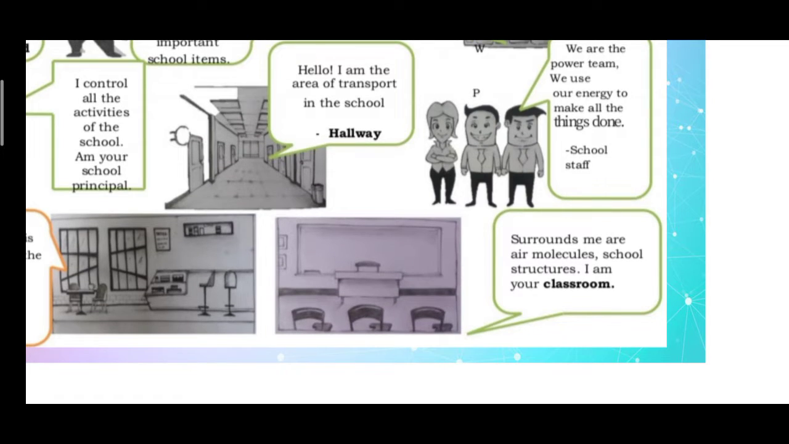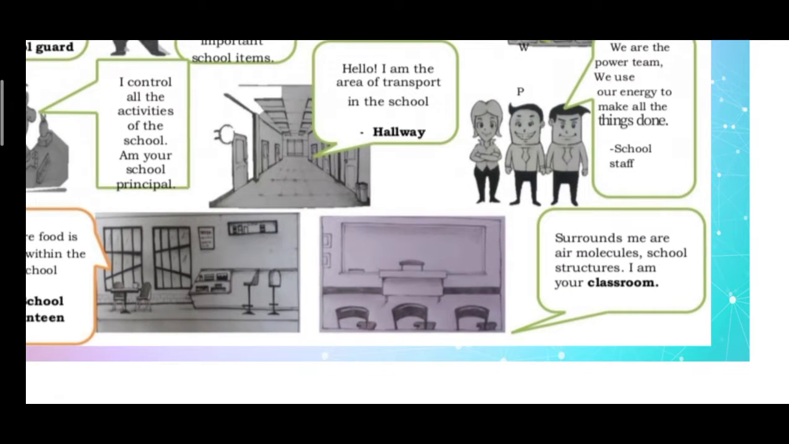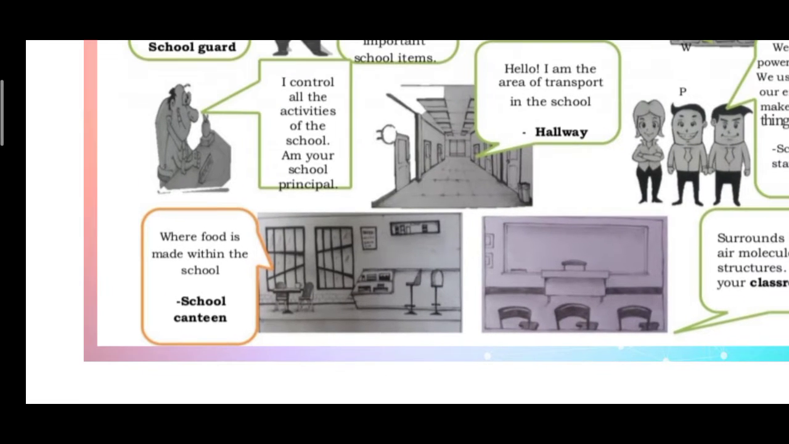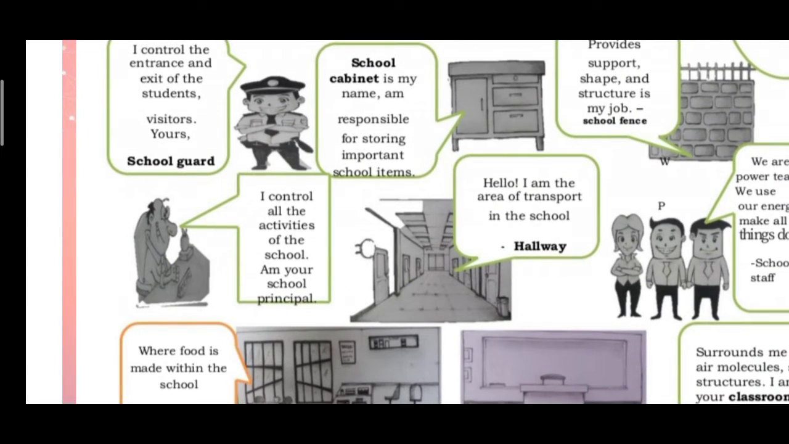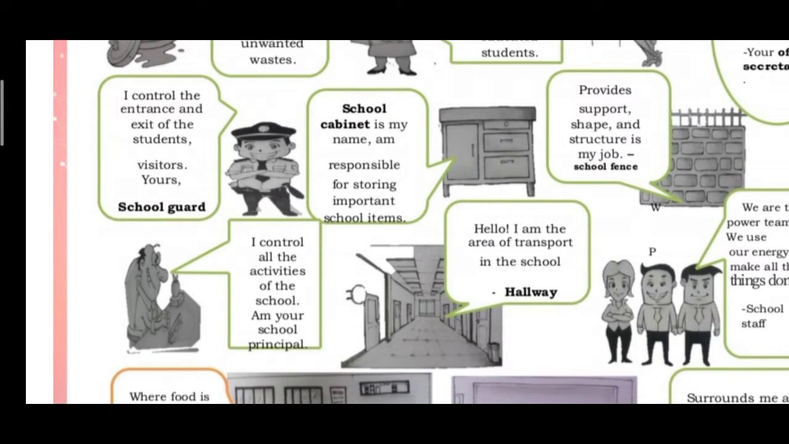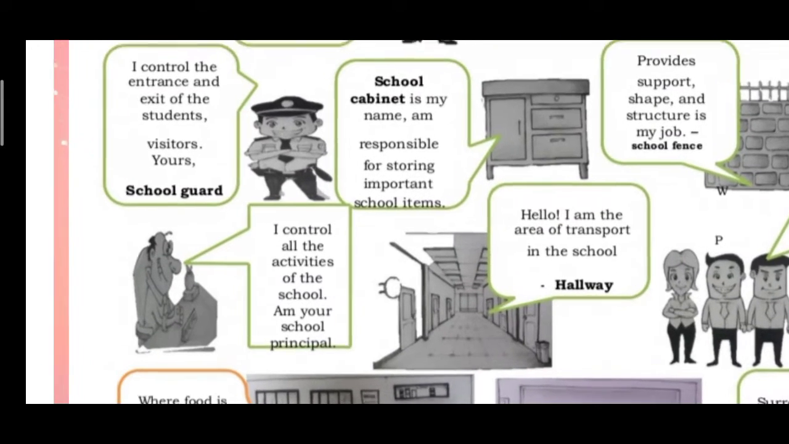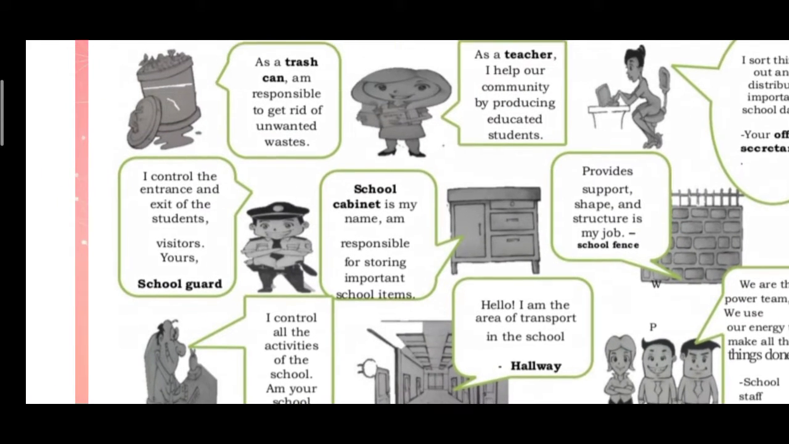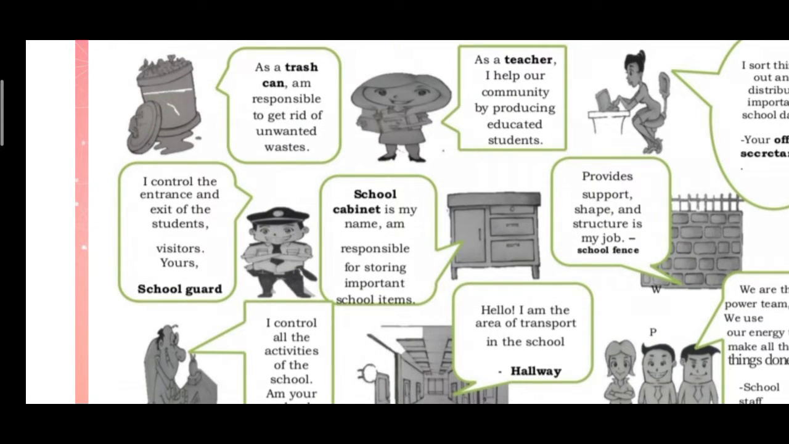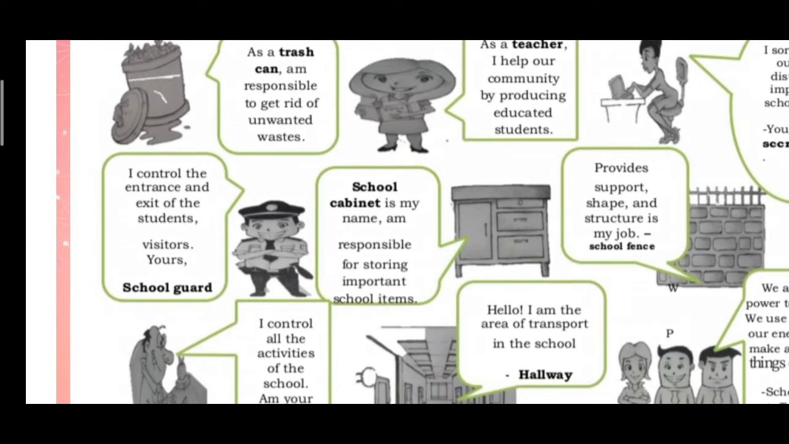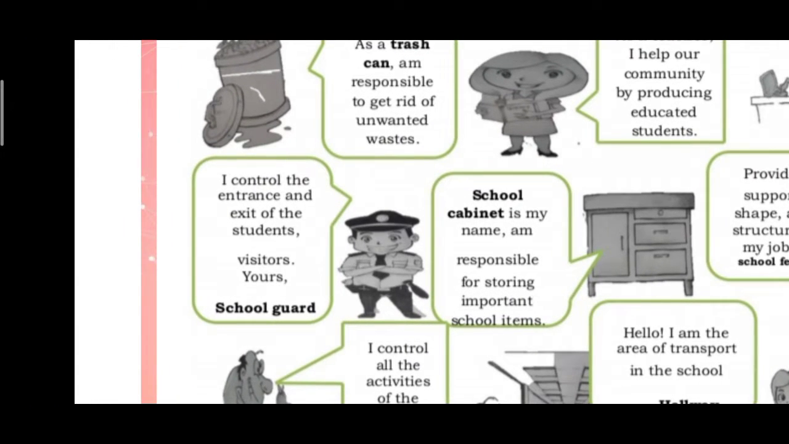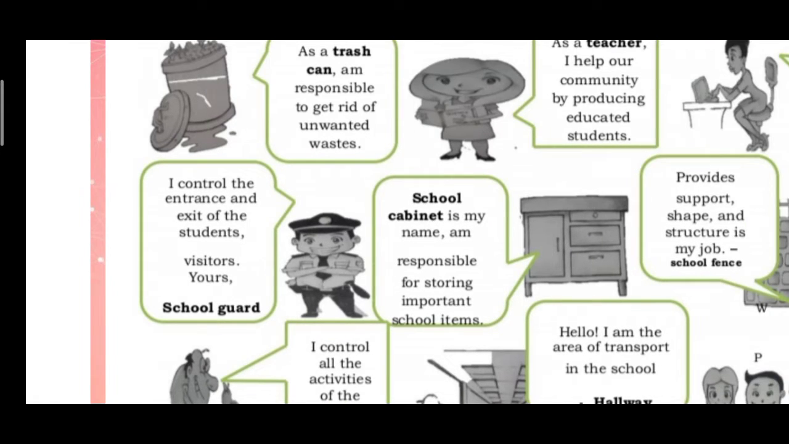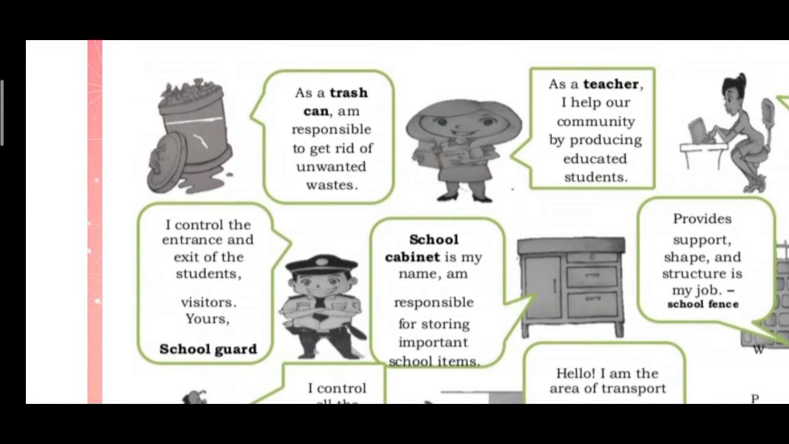Surrounds me are air molecules, school structures. I am your classroom. Yun po yung ginagawa ng classroom. Where food is made within the school canteen. Hello, I am the area of transport in the school. That is the hallway. I control all the activities of the school. I am your school principal. School cabinet is my name. I'm responsible for storing important school items. I control the entrance and exit of the students, visitors, your school guard. As a trash can, I am responsible to get rid of unwanted waste.